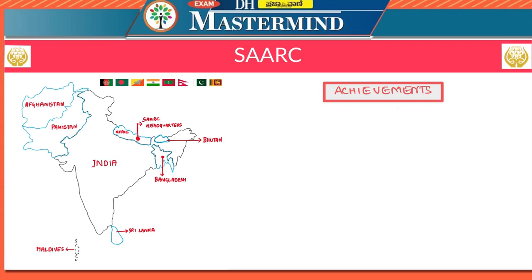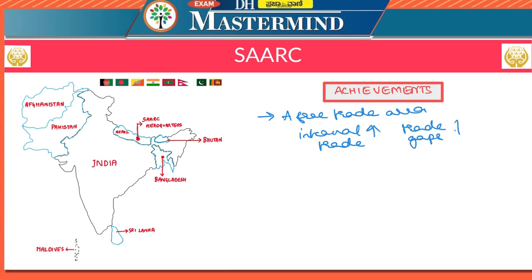First of all, a free trade area is established by the SAARC countries. These countries have established the free trade area in order to increase the internal trade. The main objective of this free trade area is to increase the internal trade and also to decrease the trade gaps that exist between the countries of SAARC. SAARC is comparatively a new organization in this sense.